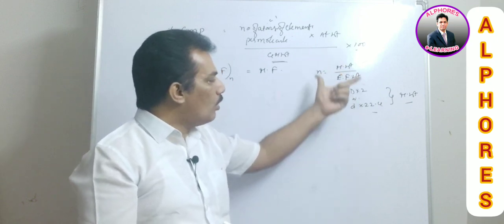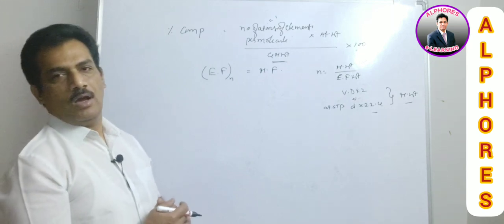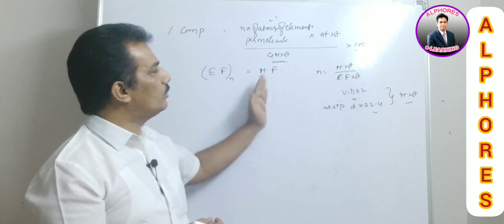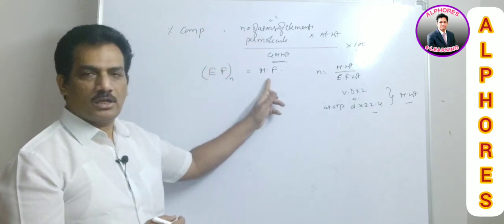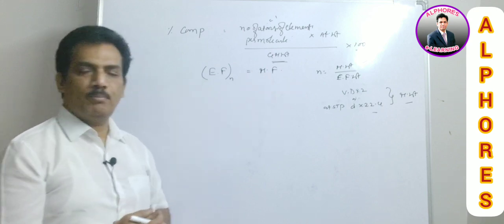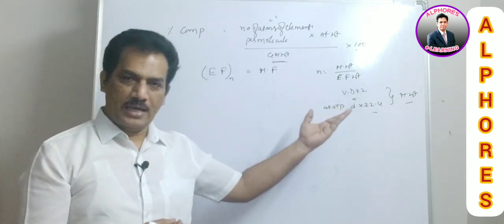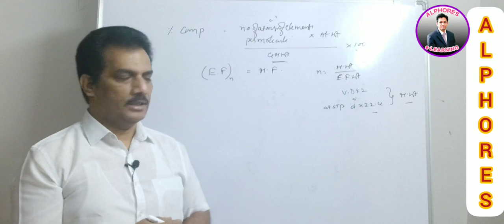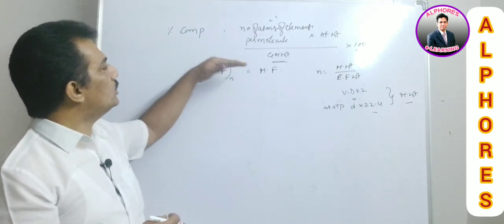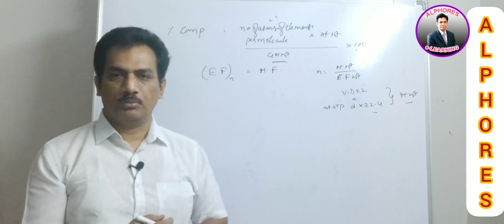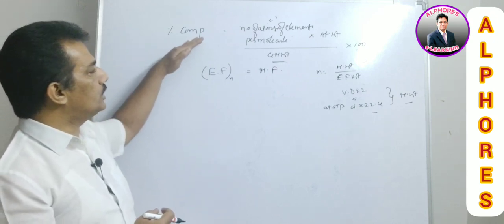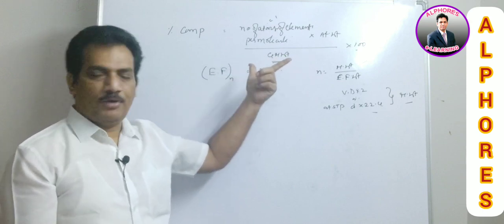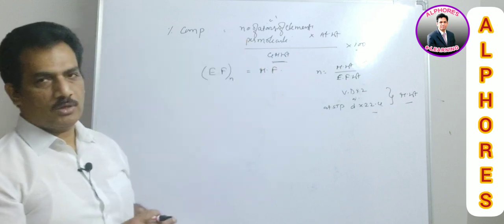Clear? Now with all these, in this session we are going to calculate some numericals related to the empirical formula and molecular formula. That means when they provide the empirical formula and the molecular weight directly or indirectly, then we have to calculate the molecular formula. Before going to that, let us do one or two numericals related to percentage composition. As the percentage composition provides this information, some sort of questions may be framed on this, so let us solve some numericals on that.